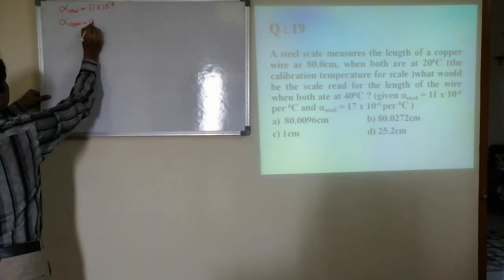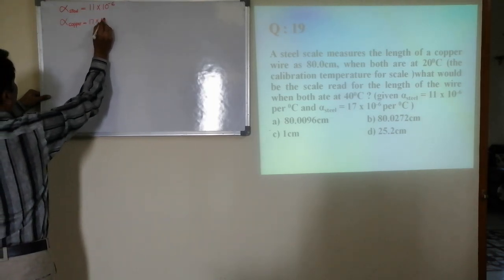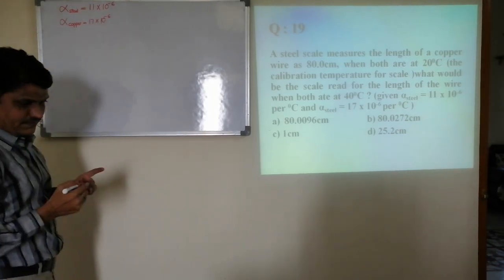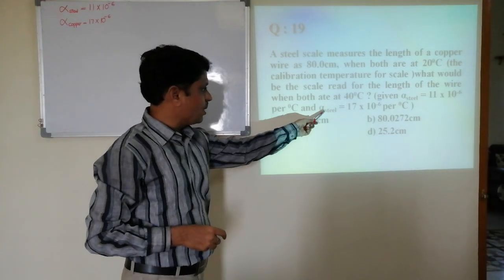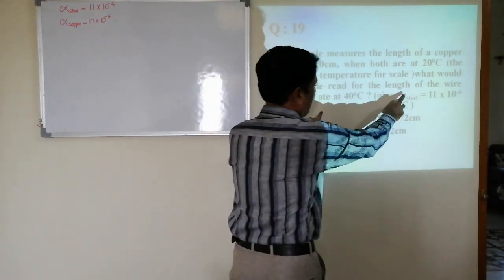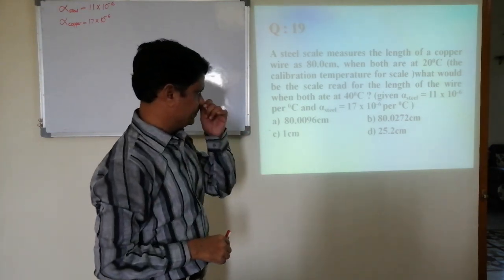Alpha of copper is 17 into 10 to the power minus 6. It should be of copper, not steel. Both became steel, but it should be copper.